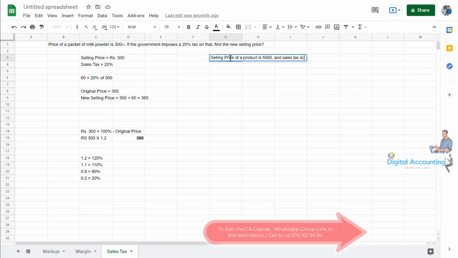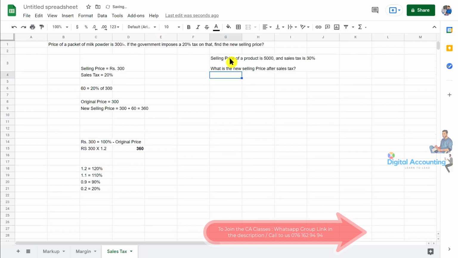And sales tax is 30%. What's the new selling price after sales tax? How can you calculate? Simply, if your original price is 5,000, that is equal to 100%. 30% increase means the new selling price percentage.